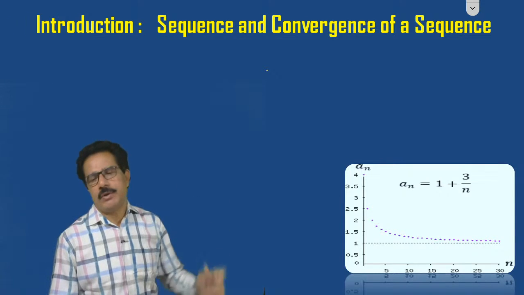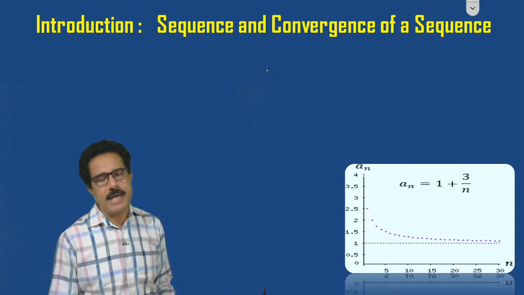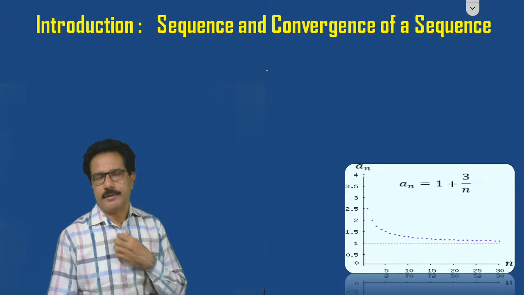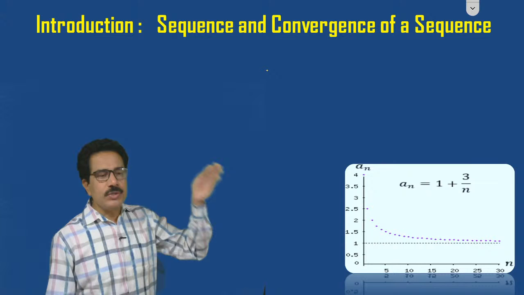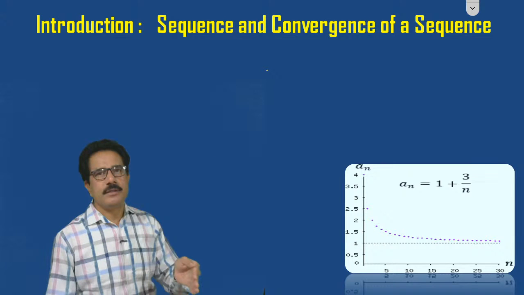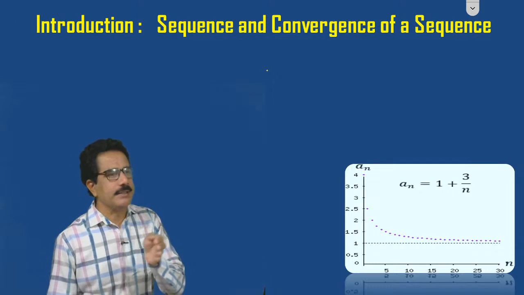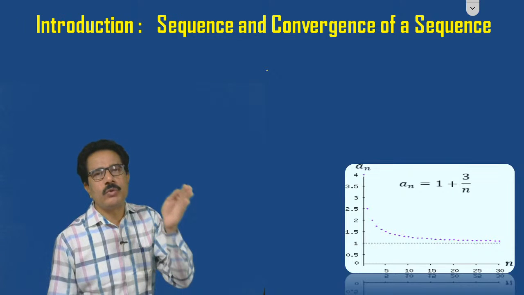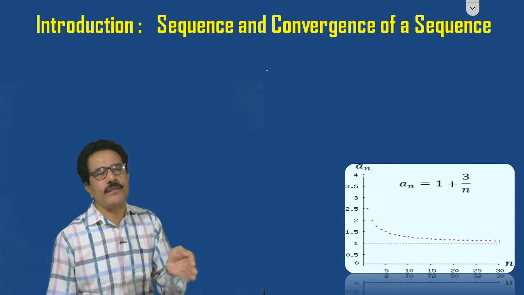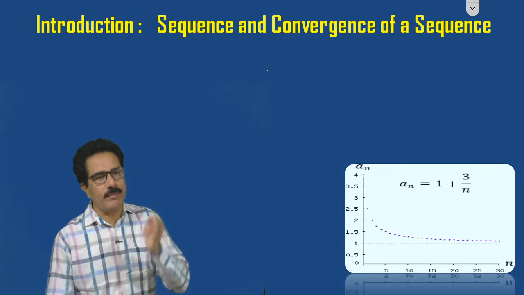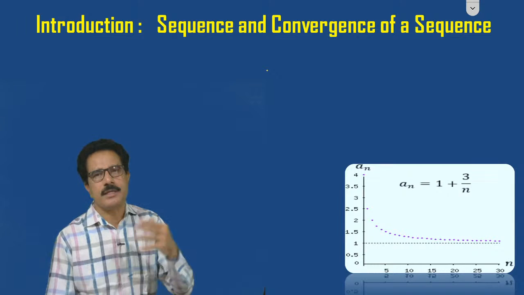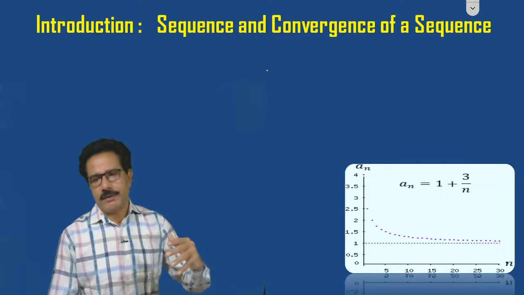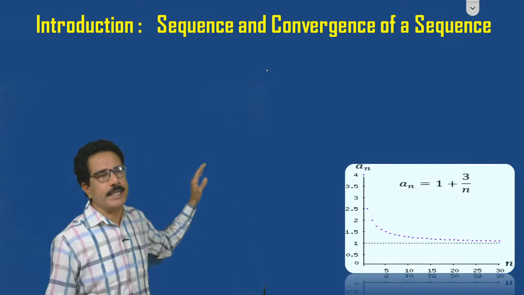Now we have to generalize that sequence in the form of a metric. We have to define the sequence in the form of a metric. We have to show the convergence of a sequence in the form of a metric. We shall define Cauchy sequence in the form of a metric in this section.